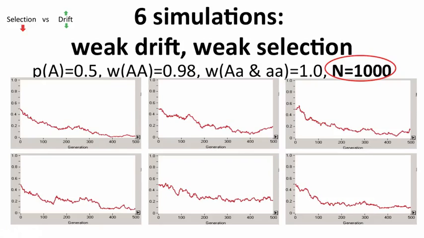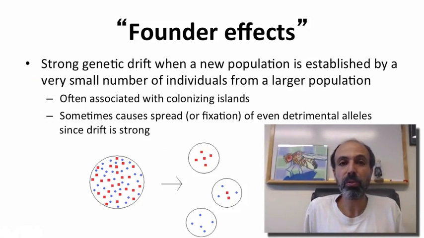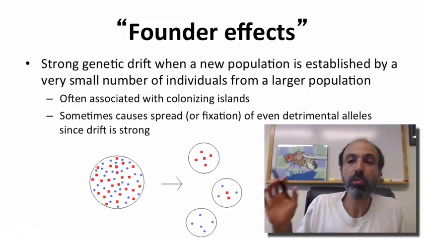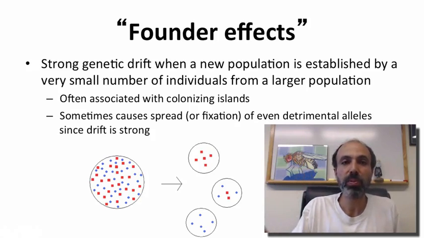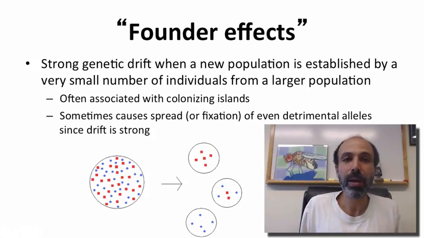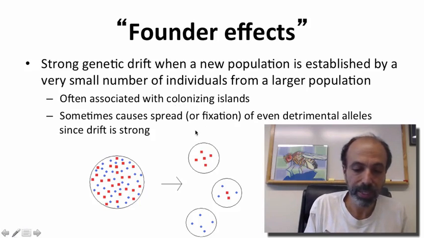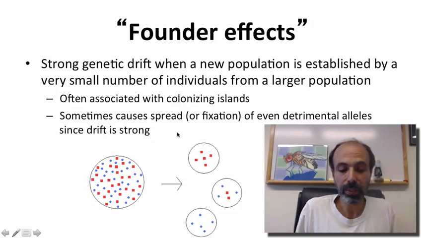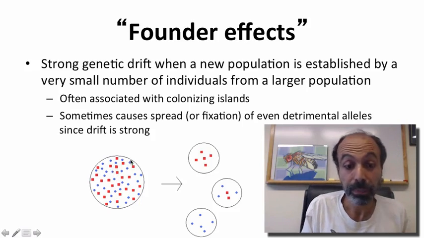Now, there are some extreme cases of genetic drift. One example of these is what's referred to as founder effects. This is a strong example of genetic drift when a new population is established by a very small number of individuals from a larger population. They're often non-representative of that original population. You see this often in the case of colonizing islands, and this can cause the spread or even fixation of detrimental alleles.